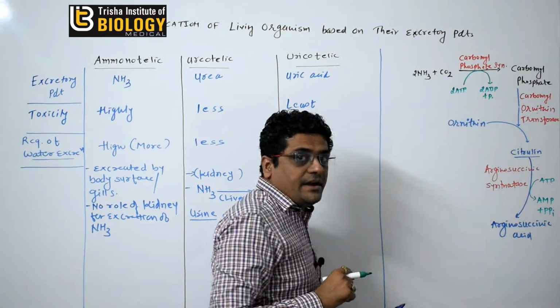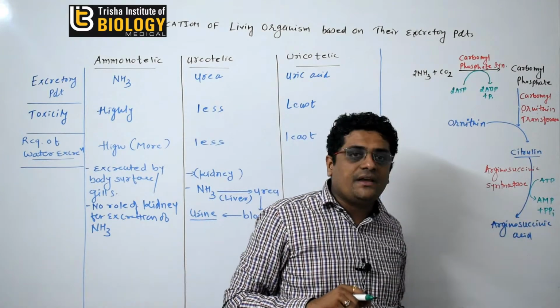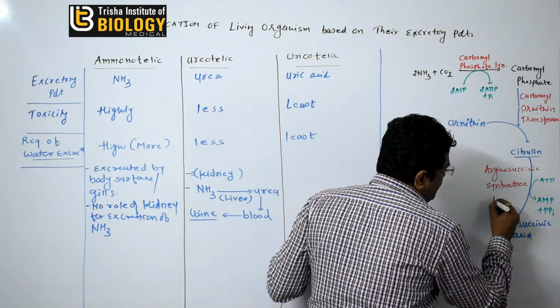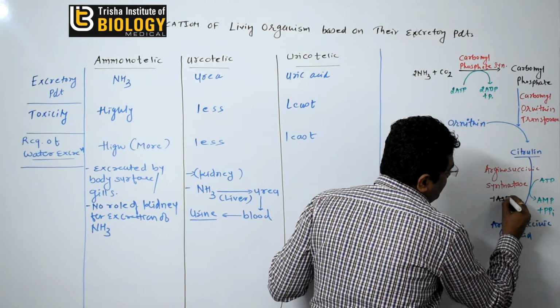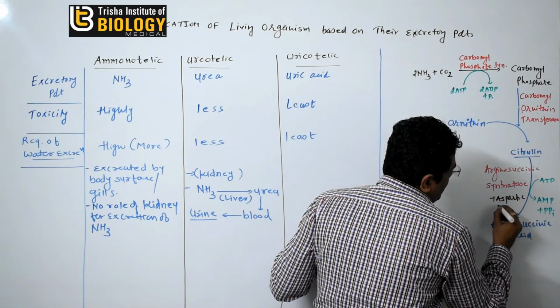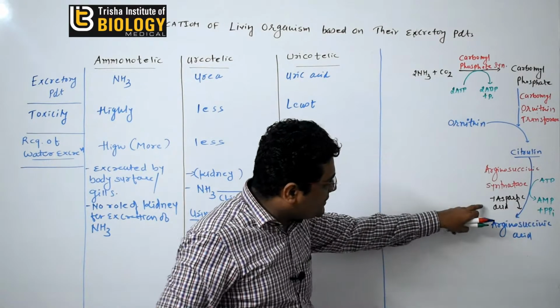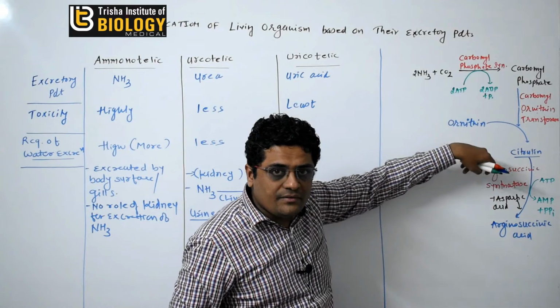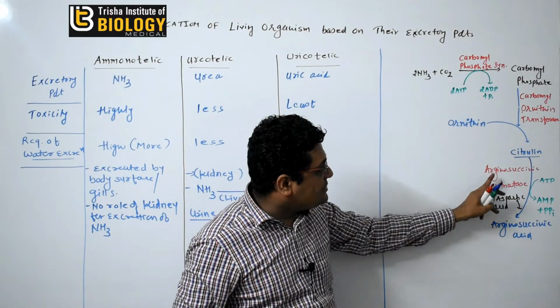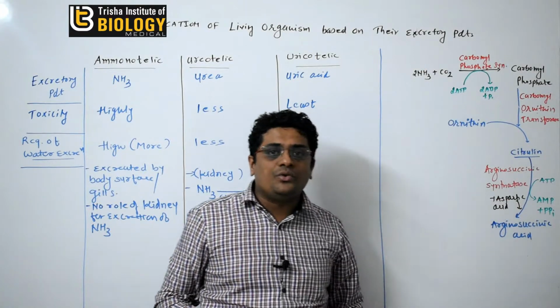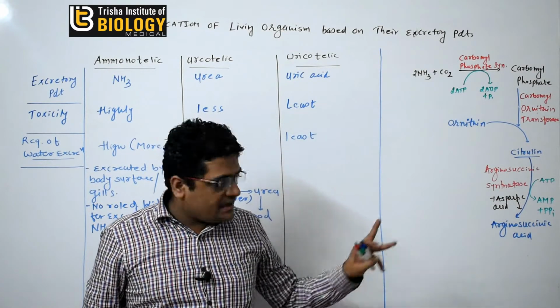So that adenosine triphosphate converts into adenosine monophosphate, and during this reaction the aspartic acid is added. Aspartic acid is added. So with the help of aspartic acid and the citrulline, and with the help of enzyme arginosuccinic synthetase, the citrulline is converted into arginosuccinic acid.